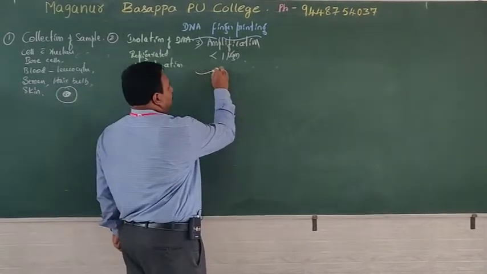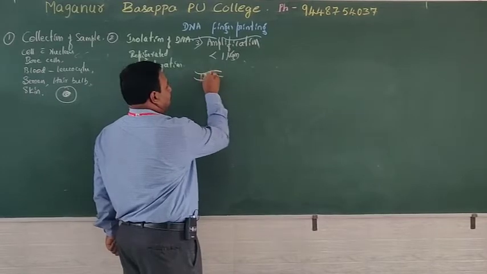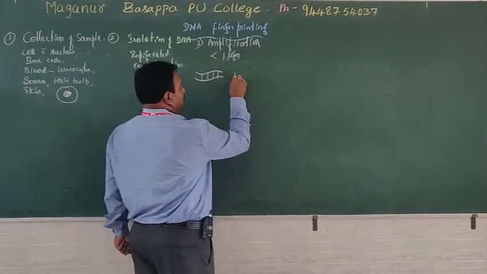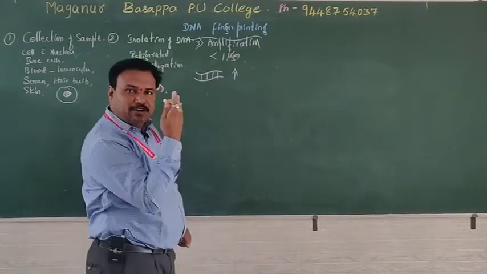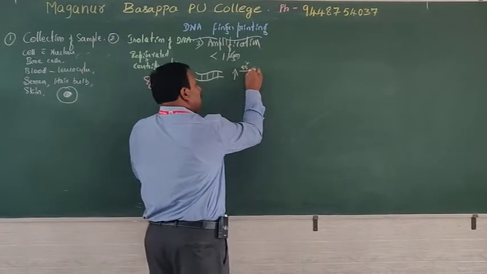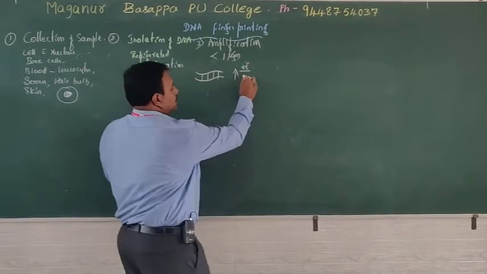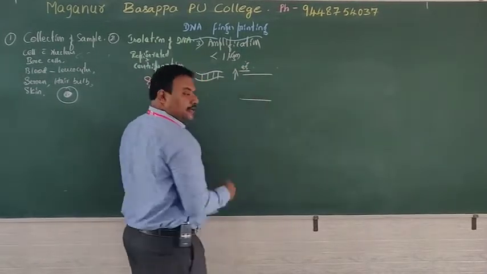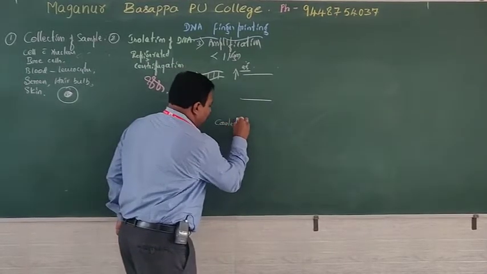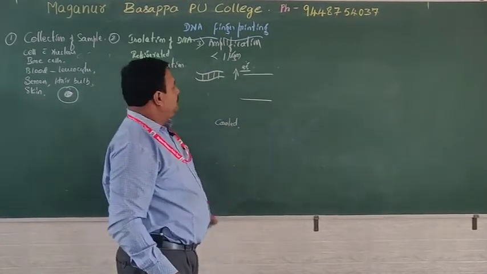Look here, if the DNA is double stranded, it is subjected to denaturation. Denaturation means it is subjected to heat. If it is heated to around 95 degrees, the DNA strands get separated. Again it is cooled. Cooling of DNA is called annealing.